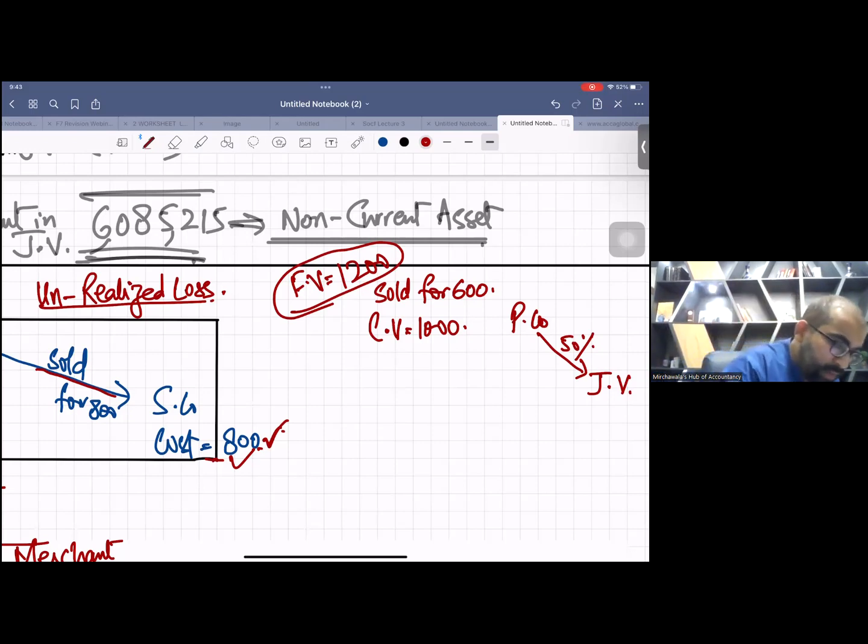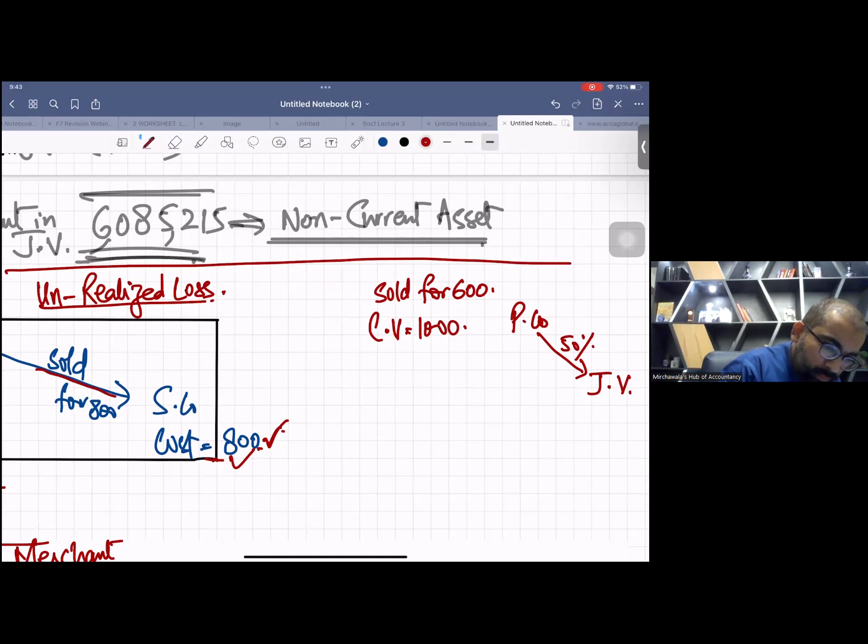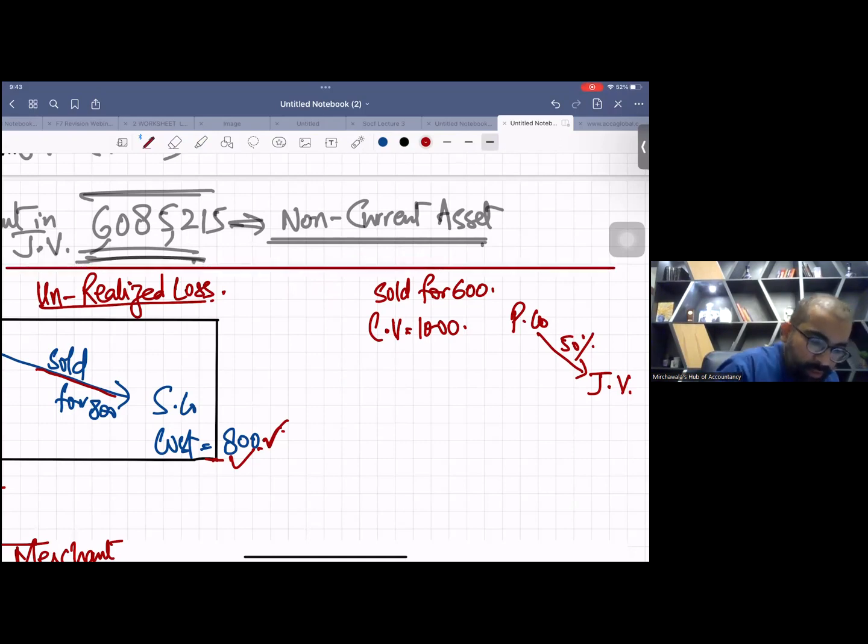But what if, my students, look here: carrying value is 1,000, sold for 600, and fair value is also 600. Now what will you do? Now this is going to be a genuine loss, and now you don't need to do anything for unrealized loss, although you are 50% of this joint venture.